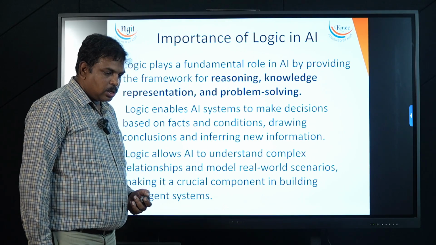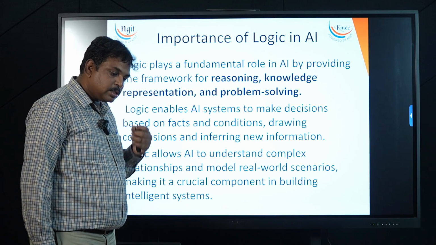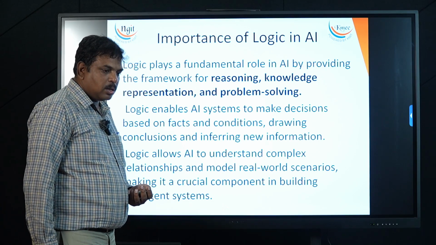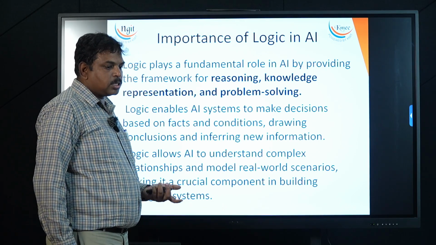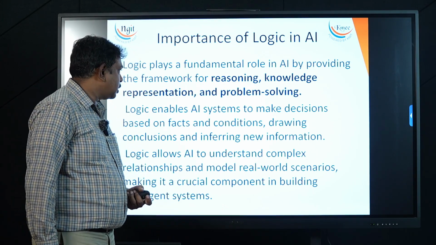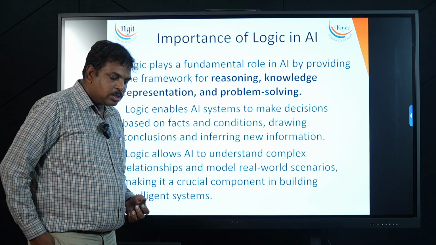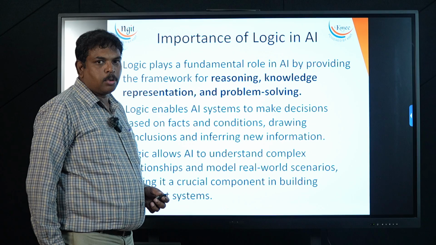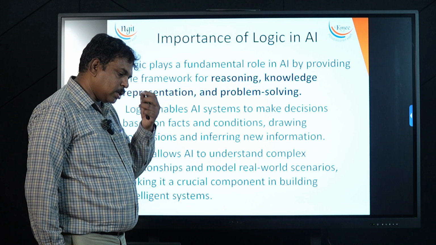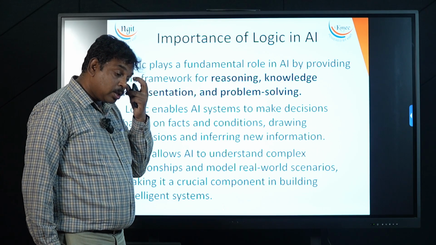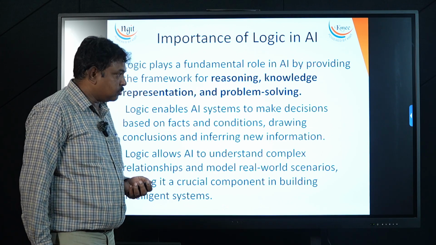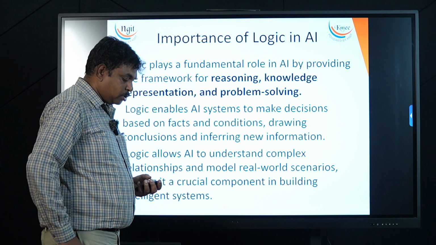Why logic plays a crucial role: artificial intelligence systems have some primary tasks. One of the important tasks is knowledge representation and reasoning. To perform reasoning, we require logic. Similarly, artificial intelligence systems do planning and problem solving tasks. Whenever we do planning and problem solving, how we solve that problem through a step-by-step procedure involves some kind of reasoning. That is why we require logic in that environment also.